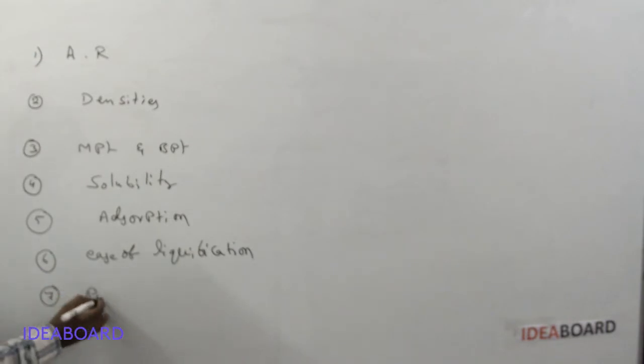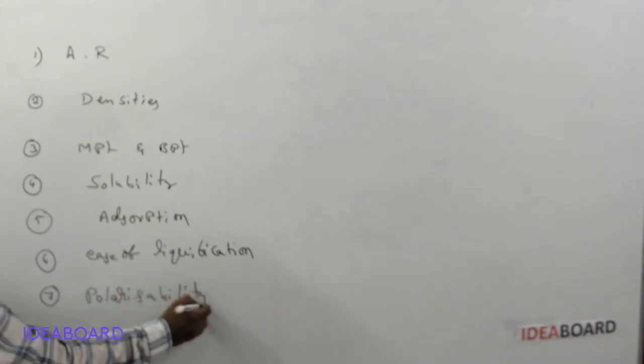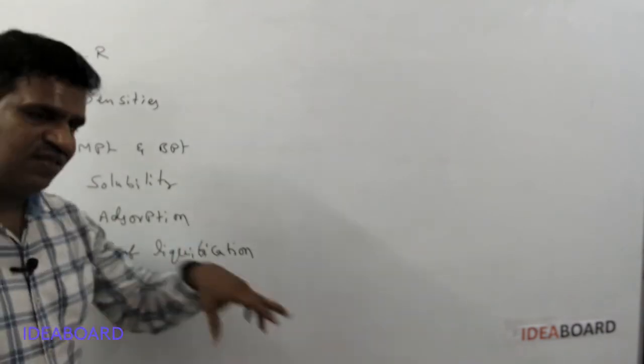And next, polarizability. Polarizability is in the concept of polarizing power. We said polarizing power of a cation is taken, polarizability of anion is taken. Polarizability property, these properties when we are taking, and here these properties of noble gases.